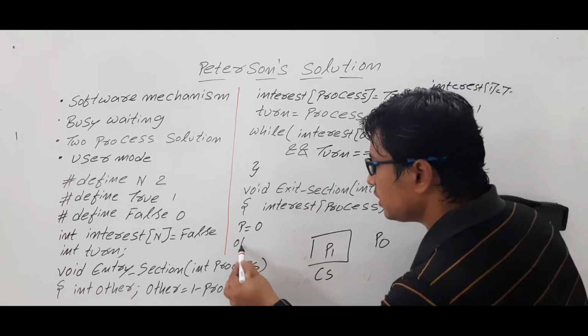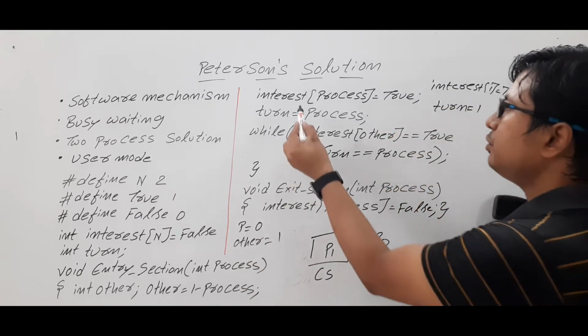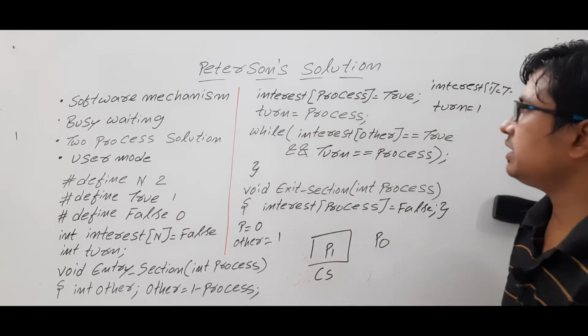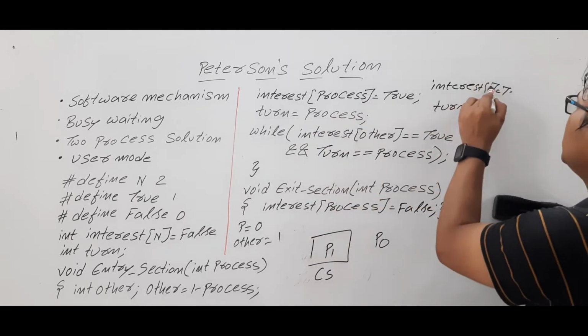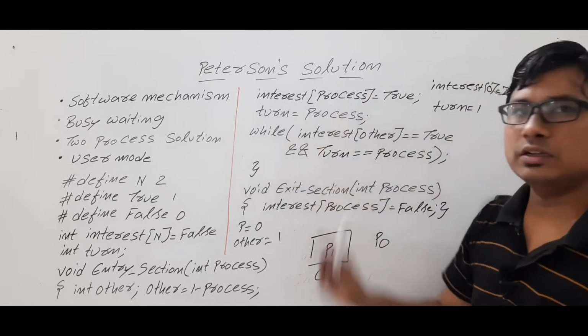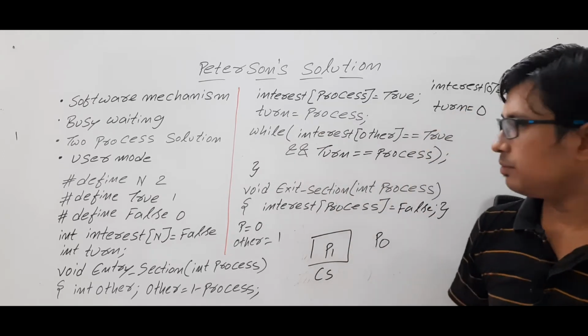Then other is equal to what? 1 minus 0 will be 1. Now interest of process, okay, interest of 0 is equal to true. Turn is equal to process, so now turn is equal to 0. Are you able to understand?